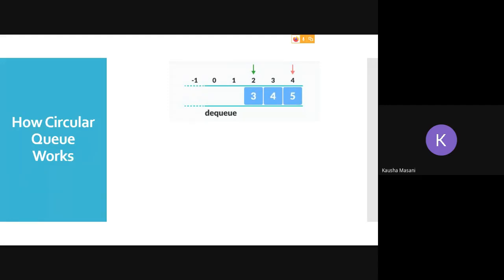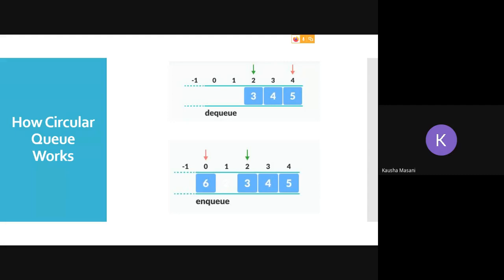Now I can reset my rear back to 0 using modulo division. So rear plus 1 modulo max size: 4 plus 1 is 5, 5 modulo 5 is 0. Rear is pointing at 0, and the new element is added there. Again I went for NQ because there is an empty space.